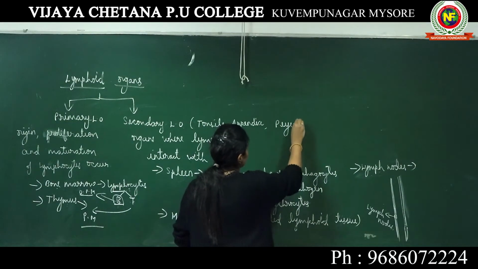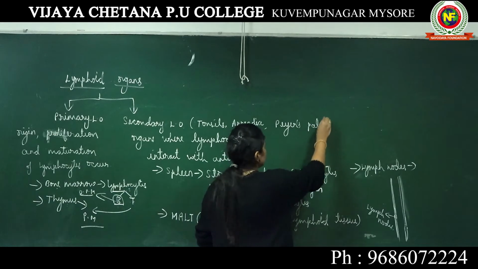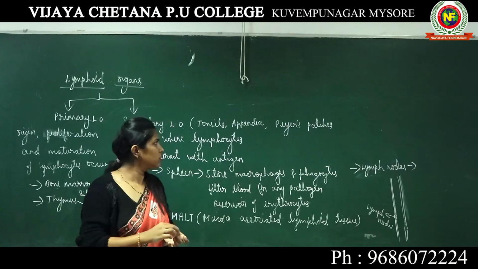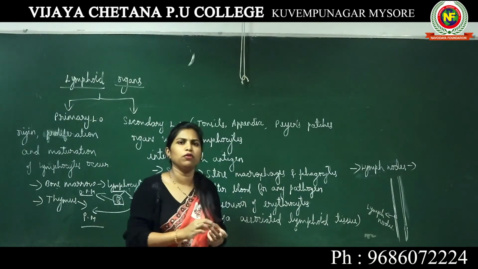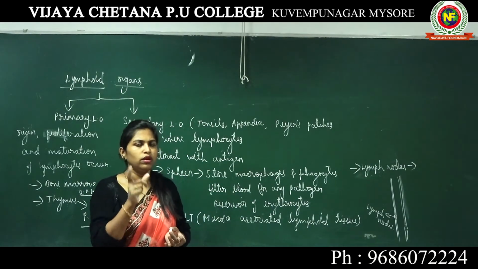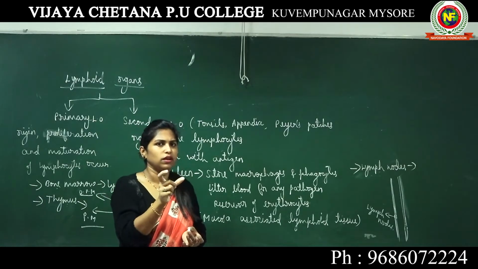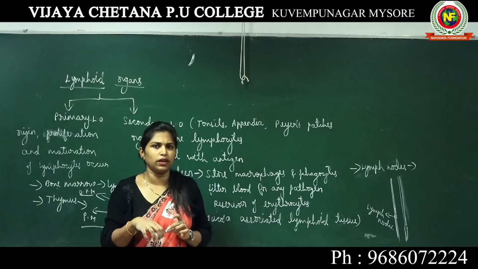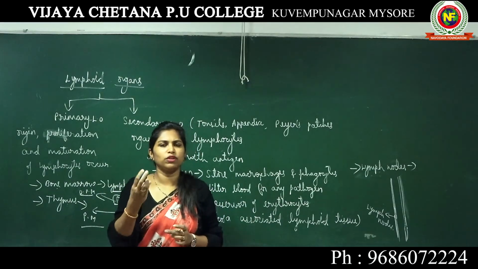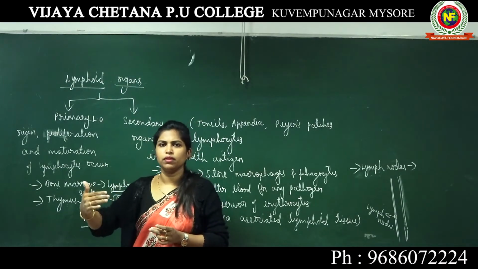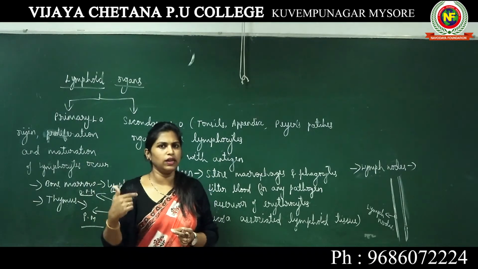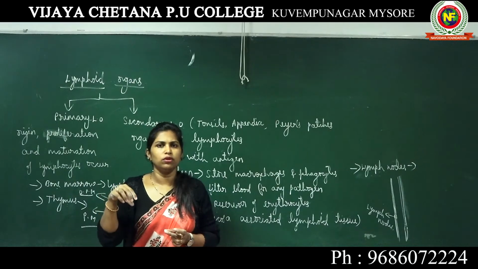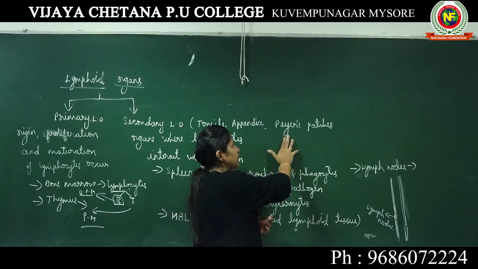Then the next is Peyer's patches. They are a special type of lymphatic tissue which is rich in lymphocytes. If you look into your small intestine, we have three regions known as duodenum, jejunum, and ileum. In the last region, which is known as the ileum, there are certain patches of lymphatic tissue. They are known as Peyer's patches.